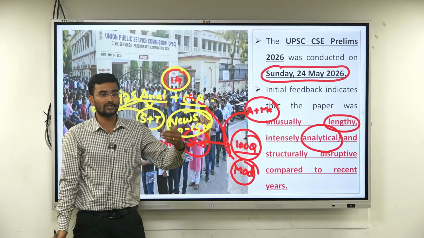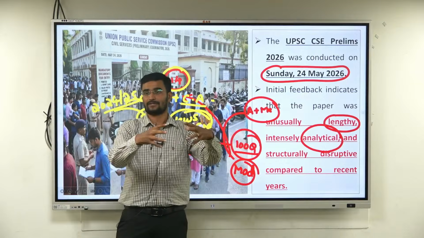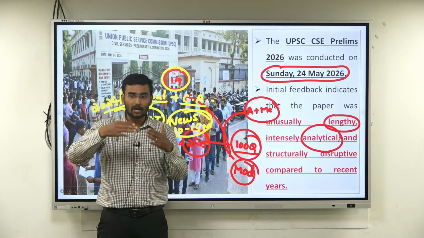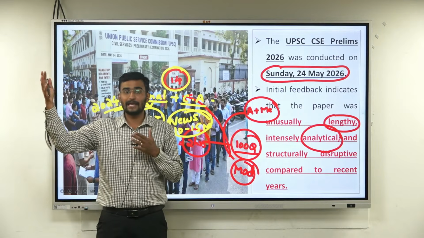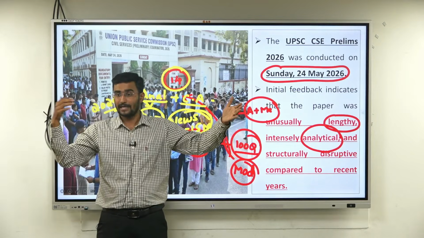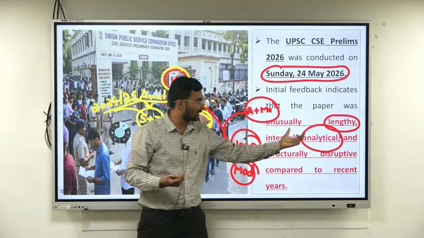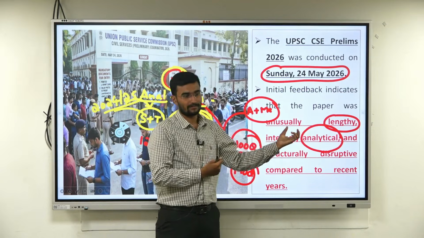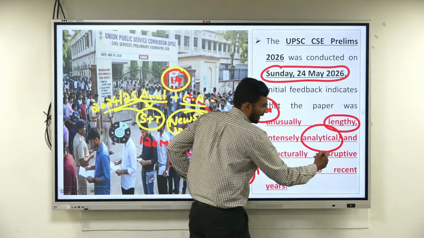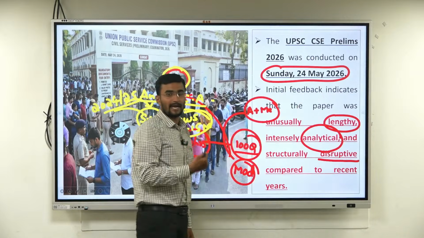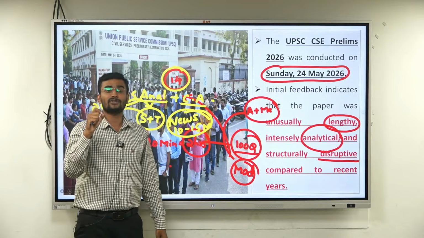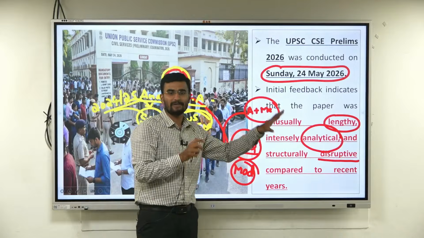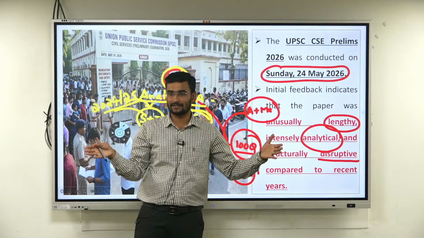More comprehension, more linking of subjects onto topics: linking economics with science and technology, linking science and tech with biodiversity, linking polity with governance and IR. More analytical questions have been asked. And the third one is that it is disruptive, majorly disrupting the conventional or traditional questions. What have we all done? We have read previous year papers and gone in thinking the same pattern would come.